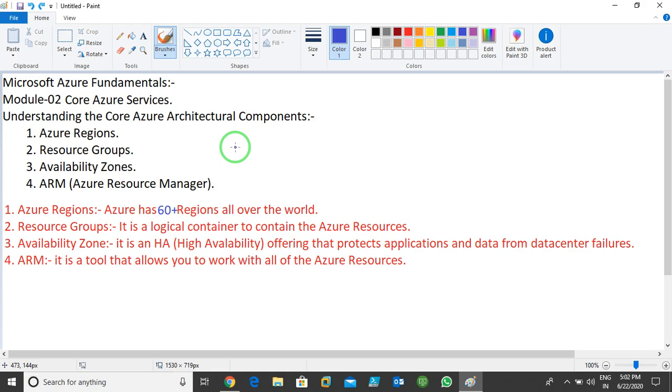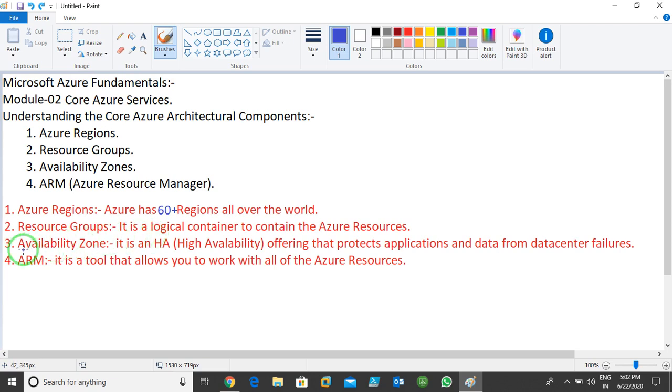Or you can create only one resource group and add multiple resources to it. Imagine I create one resource group named Infrastructure Services, and I add a virtual machine, VNets, virtual networks, and storage accounts to it. So we can go for that as well. A resource group is a kind of logical container. Remember one thing: whenever you create resources in Azure, we need at least one resource group to contain the resources.